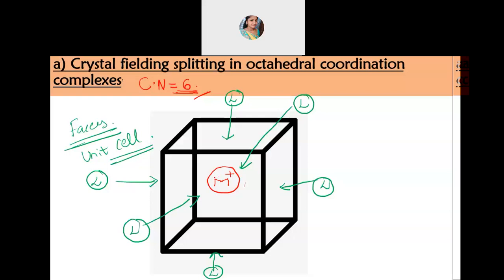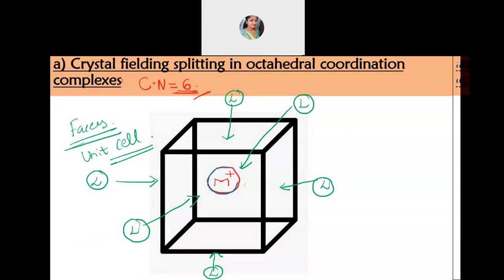In a tetrahedral complex, if you are discussing the crystal field splitting, the metal will be present inside the tetrahedral void. Are you able to imagine this much? When I tell you octahedral complex, you should imagine that the metal is present inside the octahedral void. So if you want to form an octahedral void, the metal should get enclosed inside it.